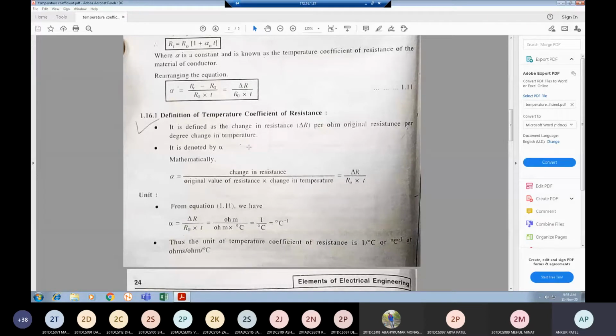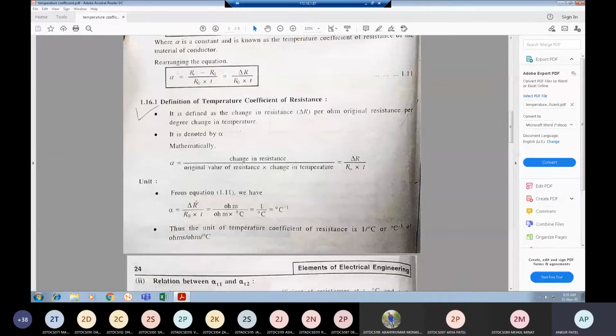Initially we have 0 degrees Celsius. Now we rise to T degrees, so T is your change in temperature. The unit of alpha is ohm divided by ohm into degree Celsius. Ohm cancels, so that is 1 upon degree Celsius, or Celsius inverse. The unit of temperature coefficient of resistance is Celsius inverse.